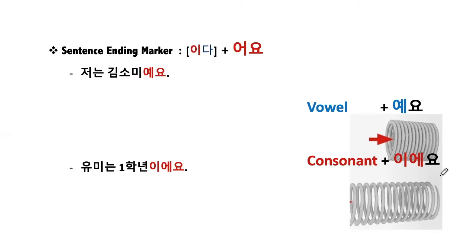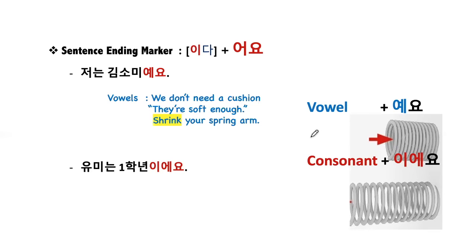If you look at this picture here, when you have a vowel, we think that the sound is soft enough, so you don't need any spring arm. We don't need a cushion, so shrink your spring arm, that's the kind of concept you have. So you'll say 김소미예요. You just shrink the 예요 part as 예요.